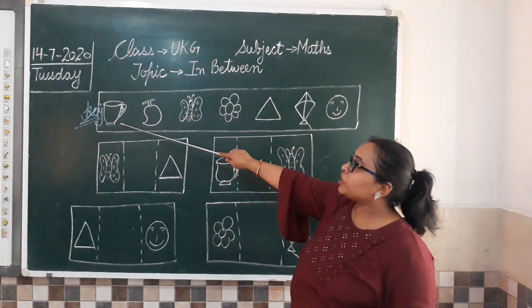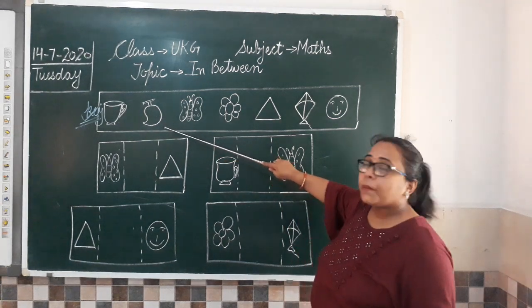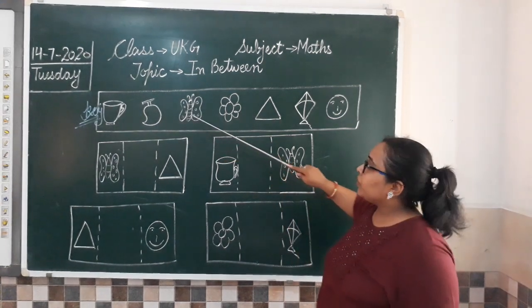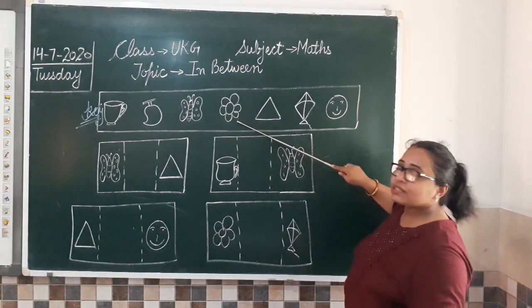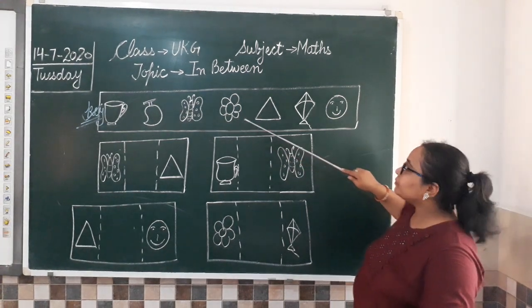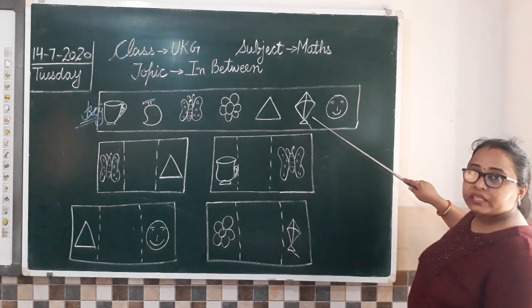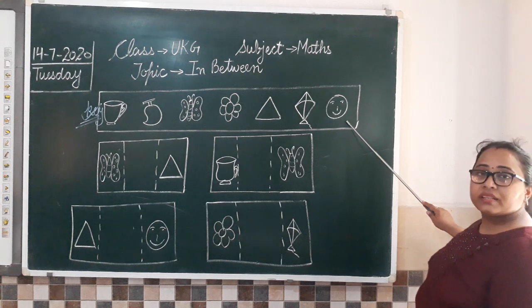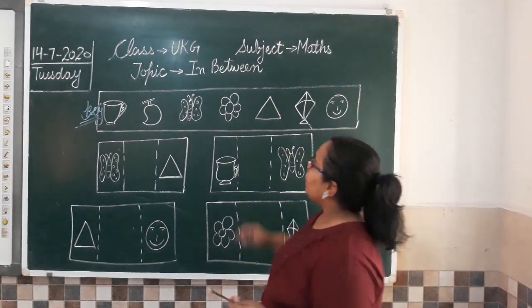So, which is the first picture? A cup. Then comes mango. Then what is this? Butterfly. What is this? Flower. Triangle. Kite. And what is this? A smiley. Now what you have to do?